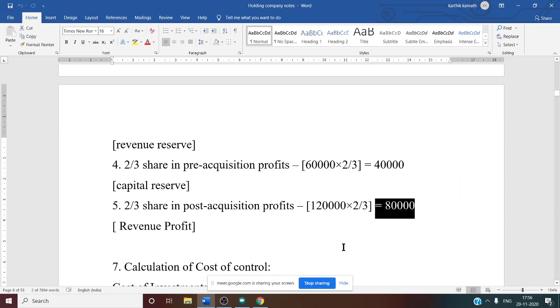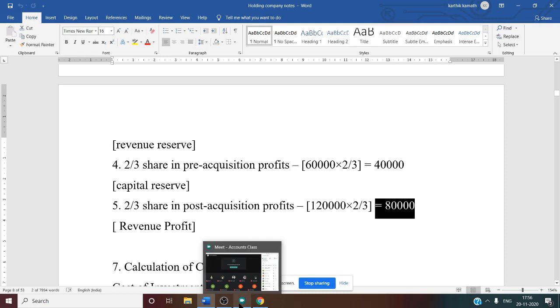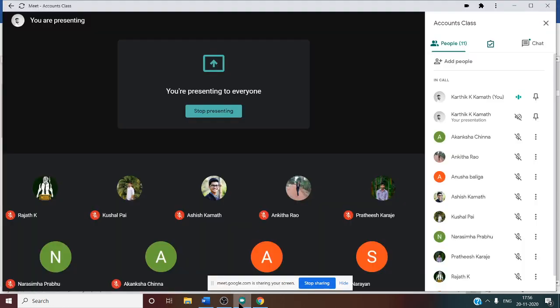But after finding all the answers, we need to identify what item goes where.